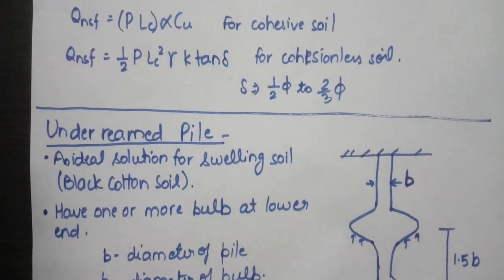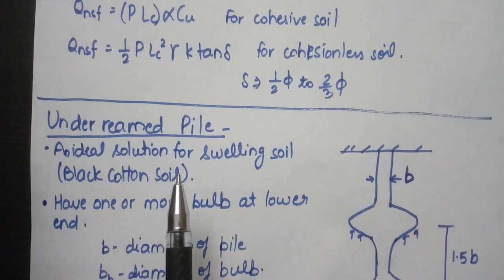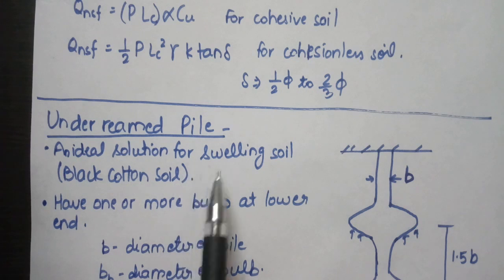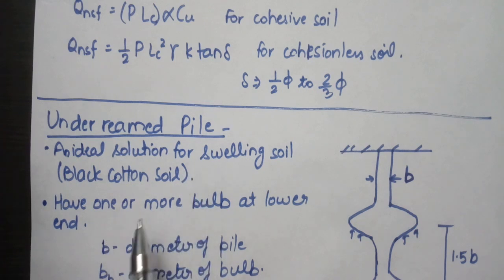Next topic is our under-reamed pile. Under-reamed piles have one or more bulbs at the lower end. If the bulb is provided lower than the critical depth of moisture movement in the expansive soil, the foundation will be anchored to the ground and would not move with the swelling and shrinkage of the soil. So this becomes an ideal solution for swelling soil or black cotton soil.